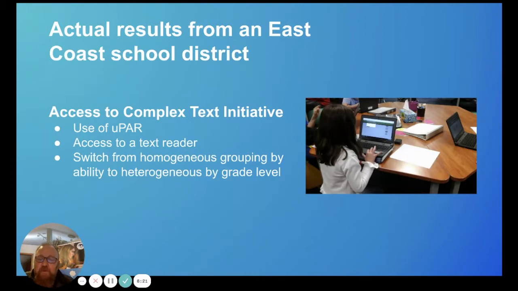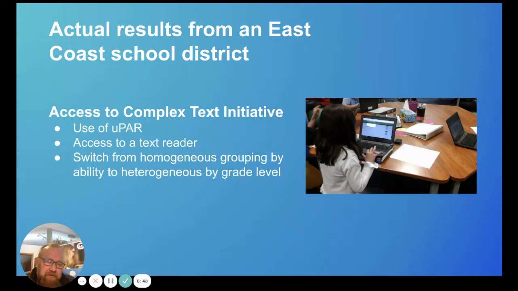So let's talk about some results of the school districts who are using UPAR. The results in this particular example are from an elementary school at a large urban school district out on the East Coast. This school is actually a high achieving school. 70% of the students are passing the state assessment test. The problem is that for 3 consecutive years, they were flat. They did not decrease, but they did not increase.